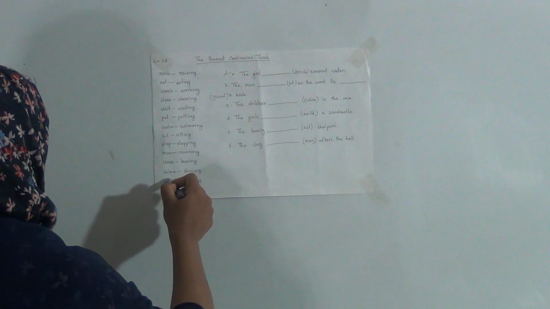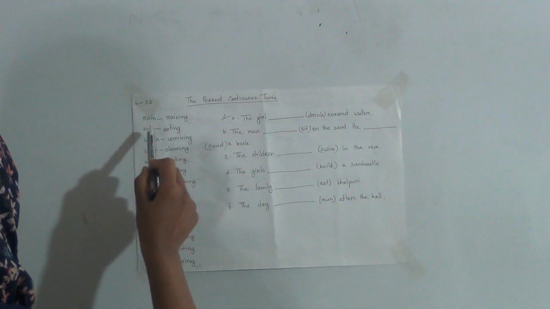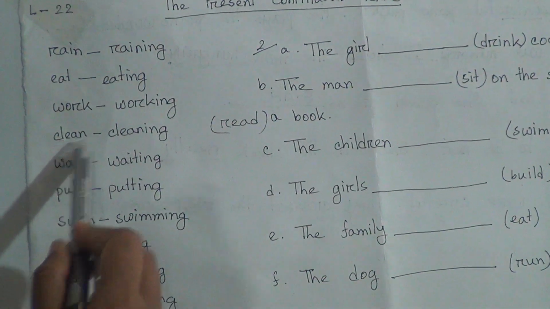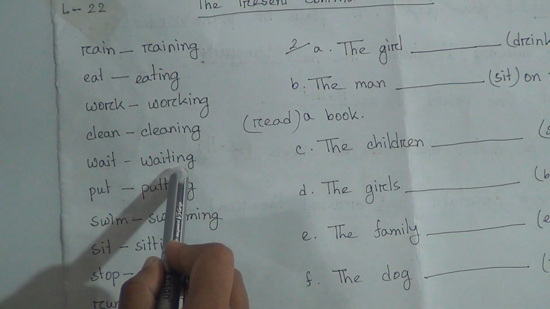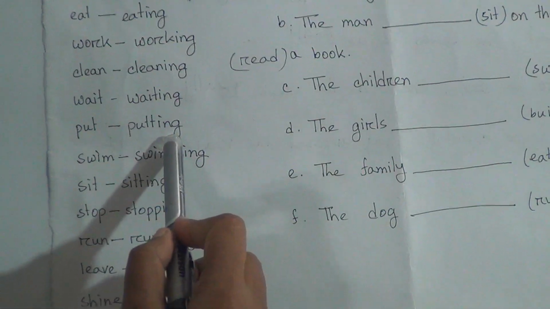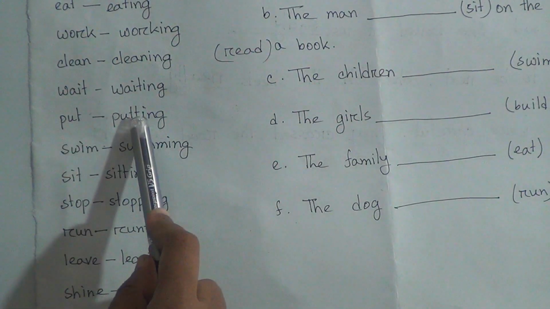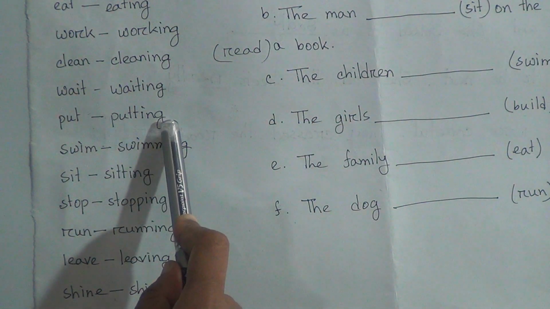Now at first you will see some main action verbs with ing, like rain, raining; eat, eating; walk, walking; clean, cleaning; wait, waiting; put, putting. In this word you will have to add double T and then ing.